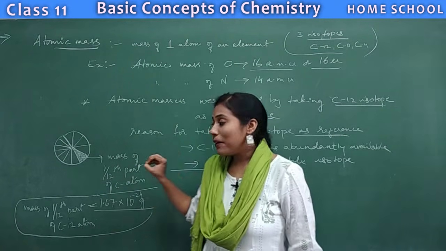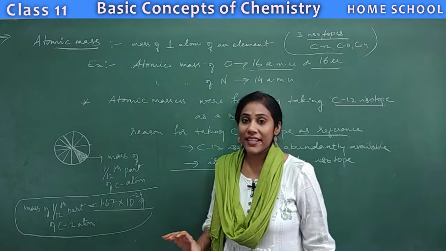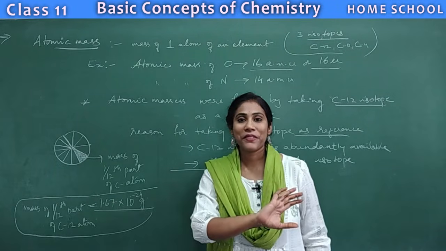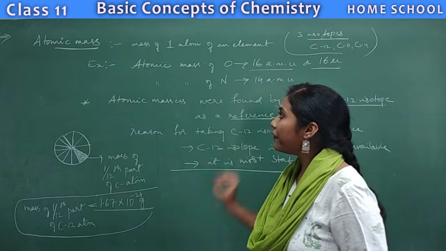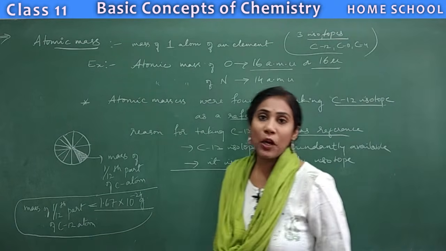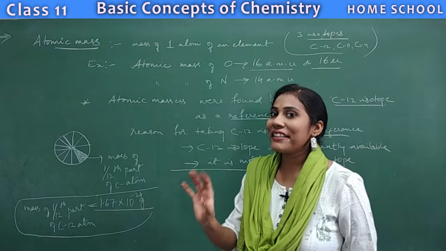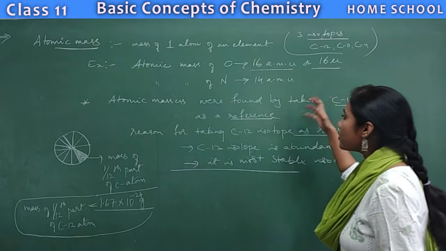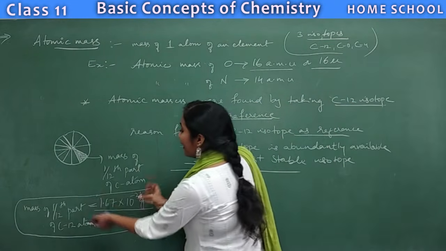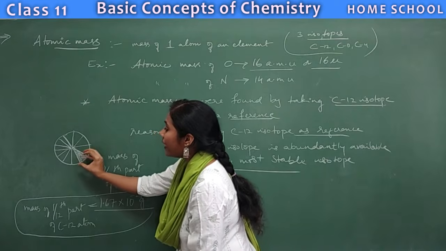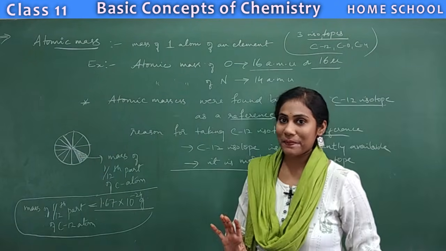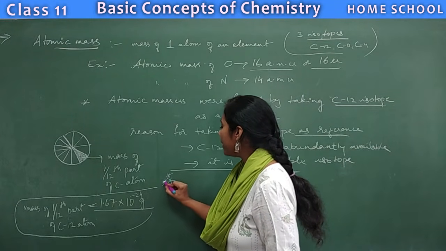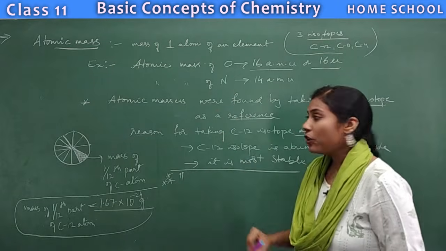Okay, so by taking this as a reference, they found atomic masses of every other element. Now I'm going to give you the actual definition of atomic mass. Try to understand the definition first and you will get an idea how they found atomic masses of other elements by taking this 1 by 12th part of carbon atom as a reference. Just try to observe the definition here. Very, very important definition. You can note it down in your book.